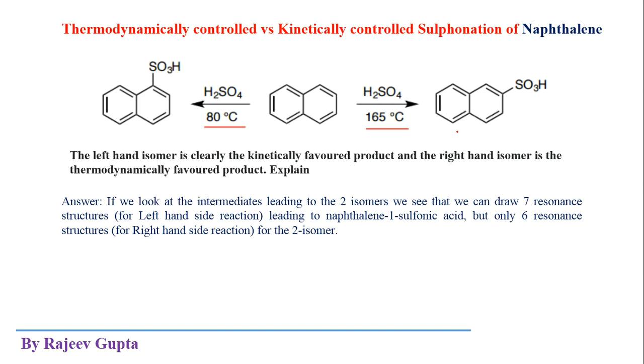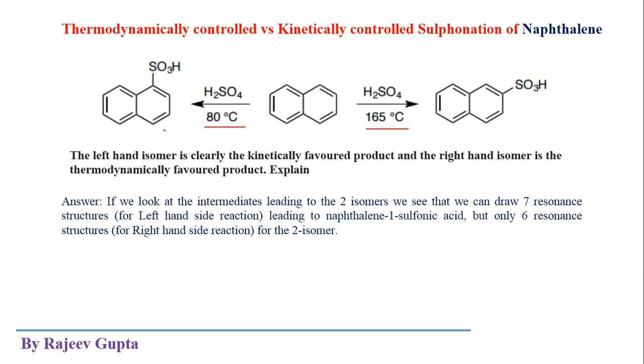So it is a thermodynamic control where we get the more stable product. Okay, so what is seen here, we can explain. The left hand isomer is clearly the kinetically controlled or favored product. Kinetically controlled products are generally formed at lower temperatures, and the right hand side isomer is the thermodynamically controlled product, that is product number 2.